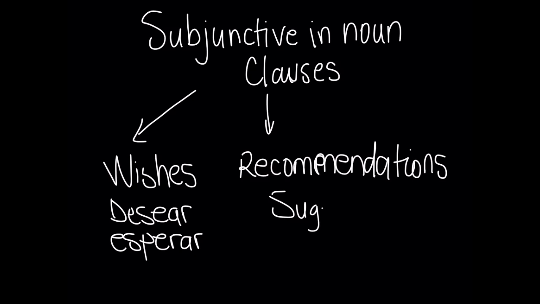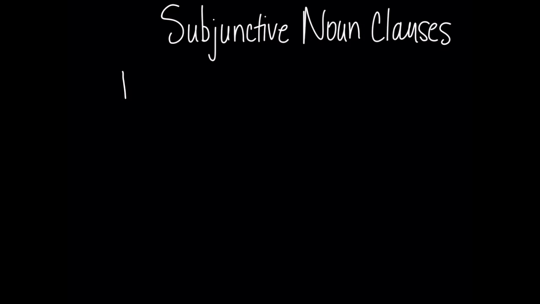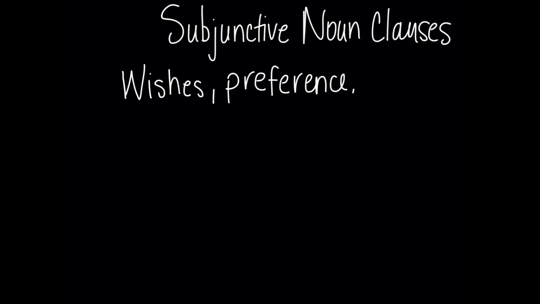And for example, with verbs like sugerir or proponer. So let's take a look at, again, how to form the subjunctive in noun clauses when we want to express wishes, preference, or give recommendations.